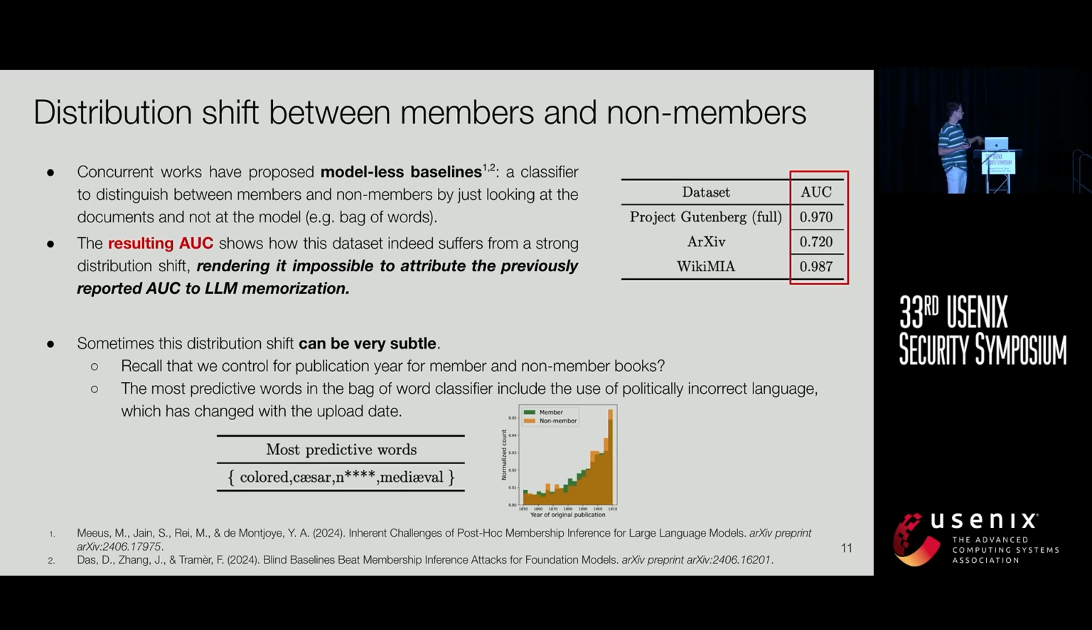And what I want to note is that this distribution shift can be very subtle. Remember that we tried to control for the original publication year of the books. Well, it turns out this was not sufficient. When we look at the most predictive words in a bag-of-words classifier, we see that this includes, for instance, the use of politically incorrect language. This means that books, while originally published in the same year, being uploaded on Project Gutenberg at a later stage actually contain less politically incorrect language, which is quite subtle.